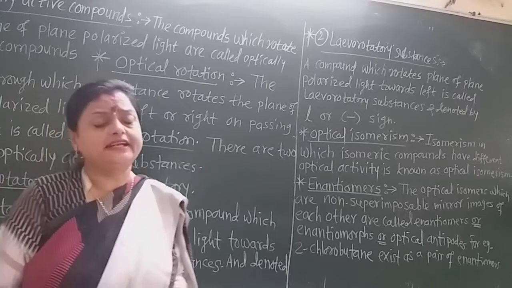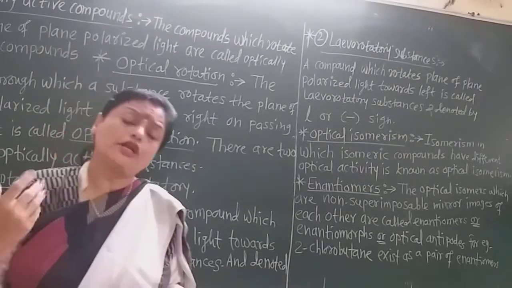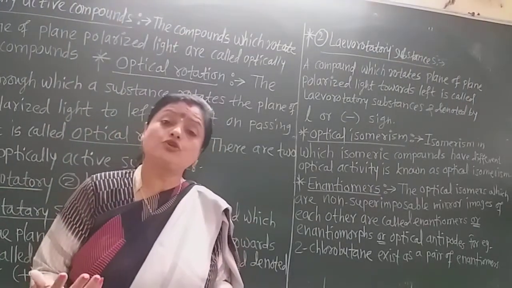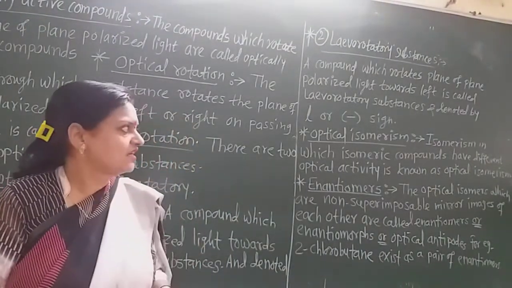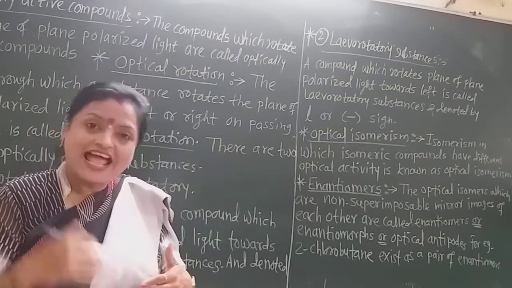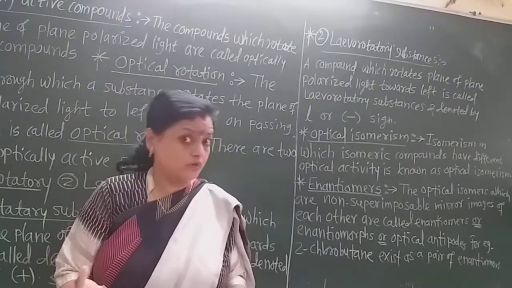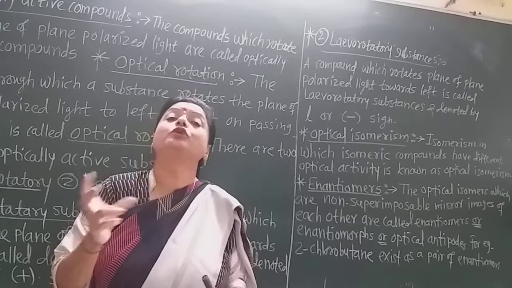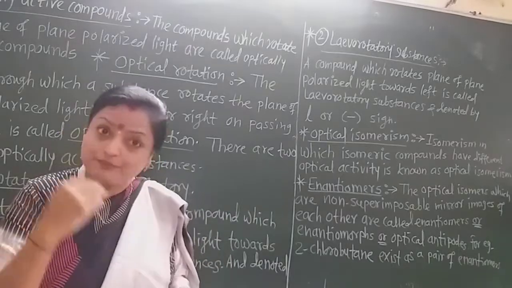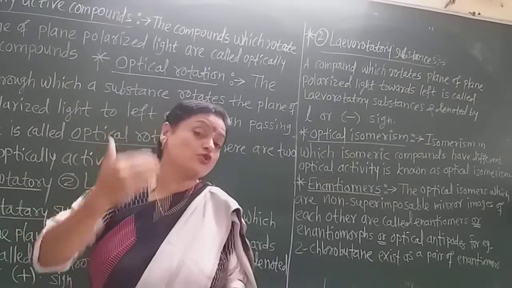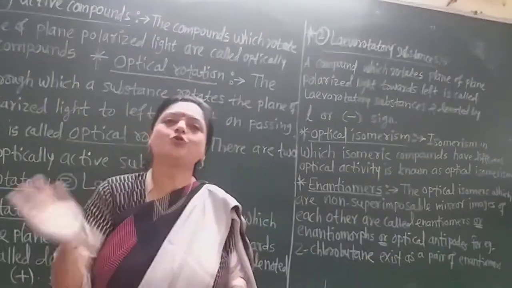Now let us learn again the definition of optical isomerism. In the last lecture we learned that definition, but in short, how is optical isomerism there? It is isomerism, which means the molecular formula is the same, and in optical isomerism the structural formula is also the same. But what is the difference? The isomeric compounds have different optical activity. Different optical activity means such isomers rotate the plane polarized light in opposite directions. That phenomenon is called optical isomerism, and those isomeric forms, the dextrorotatory and levorotatory forms, are called the optical isomers of each other.